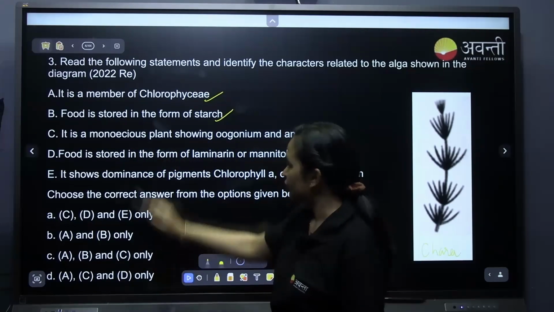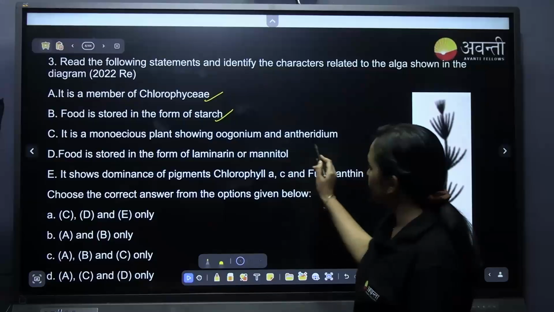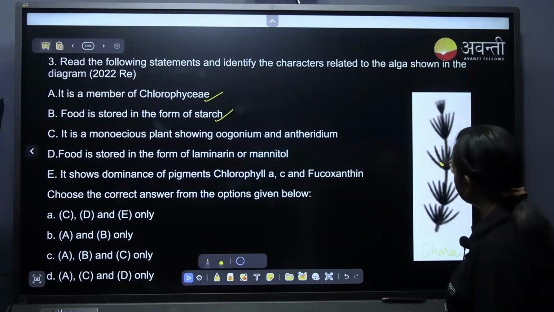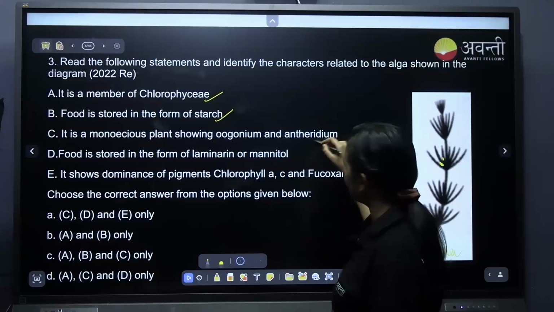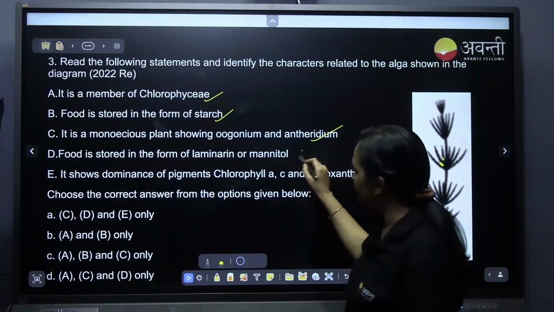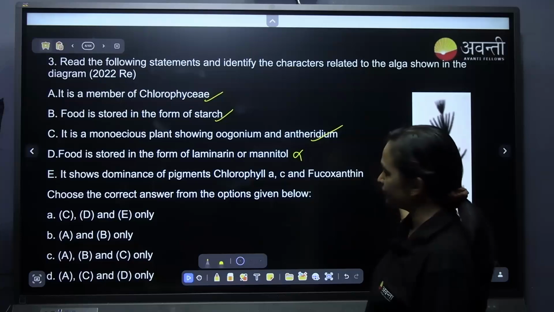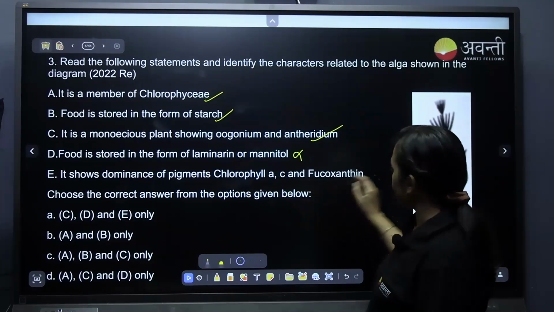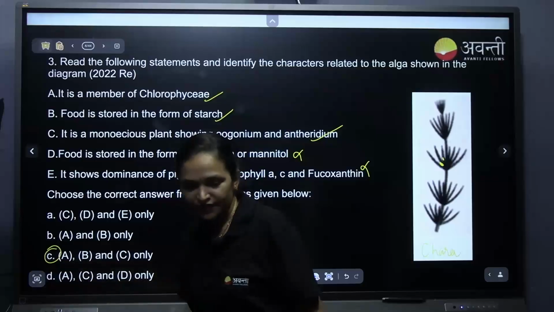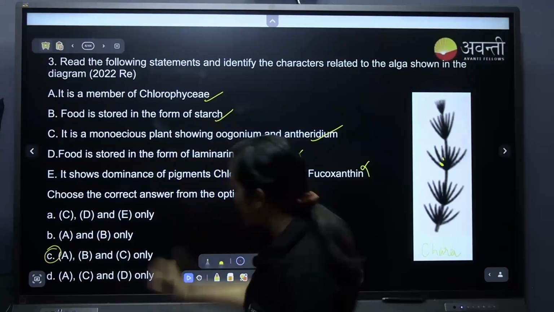The monoecious plant showing the oogonium and antheridium. Yes, it is monoecious. In the same plant body both oogonium and antheridium will be there. Food is stored in the form of, no, it is not. It is for the brown algae. This is also not. So A, B, C is correct. It is option C. Very good.